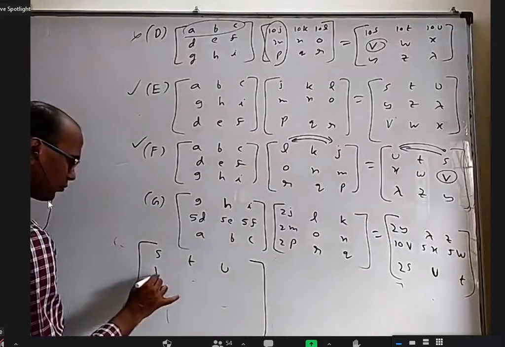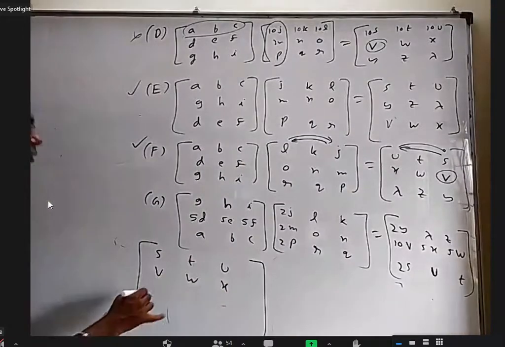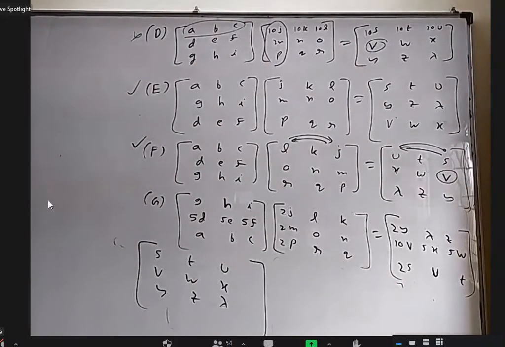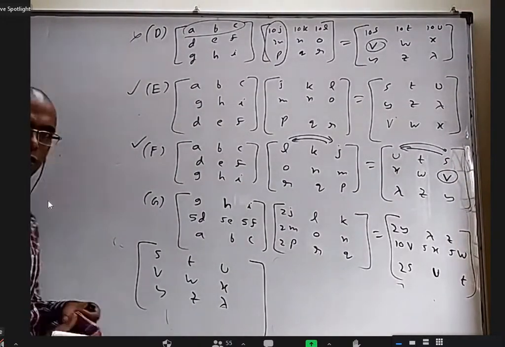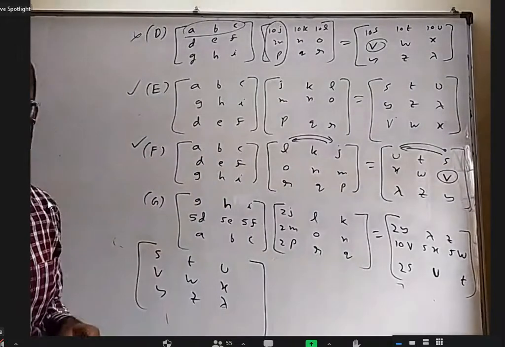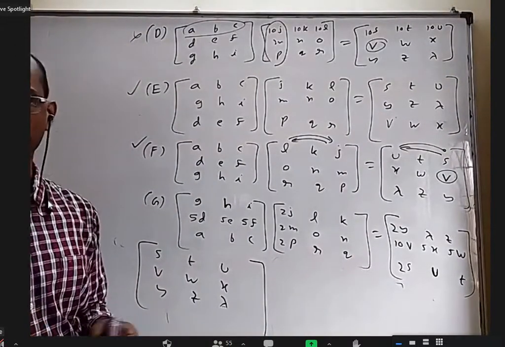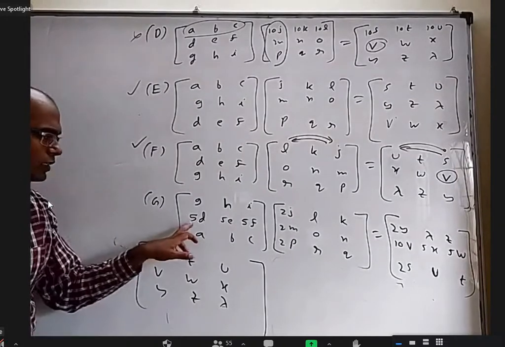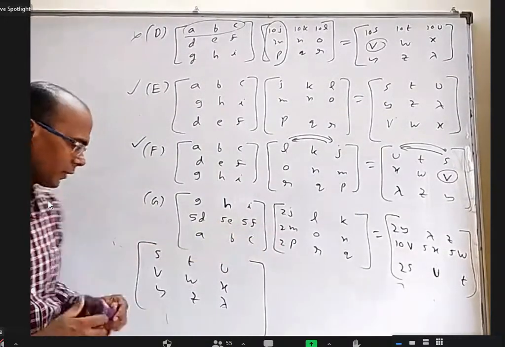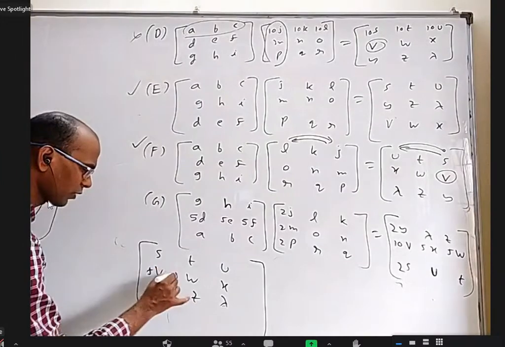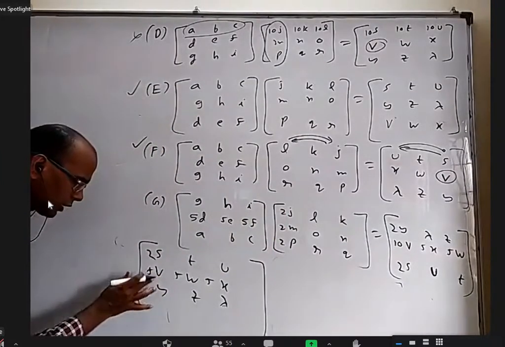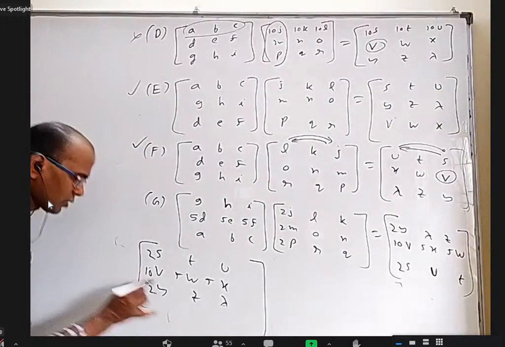STU VWX YZ lambda. Is this the original matrix? Yes. Okay, this is our original answer. Please mute yourself, whoever got unmuted. Okay. Because I multiplied this row with 5, definitely I have to multiply this row with 5. Because I multiplied this column with 2, I have to multiply 2 here and I have to multiply 2 here, it becomes 10 and this is 2.